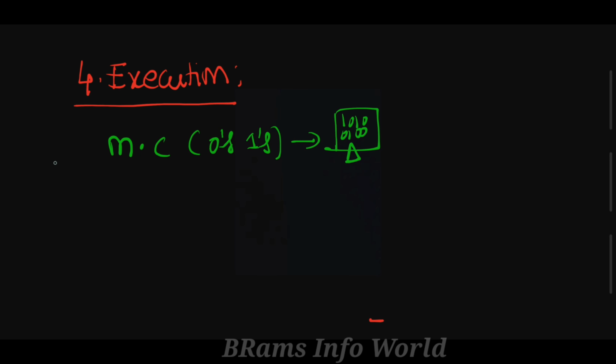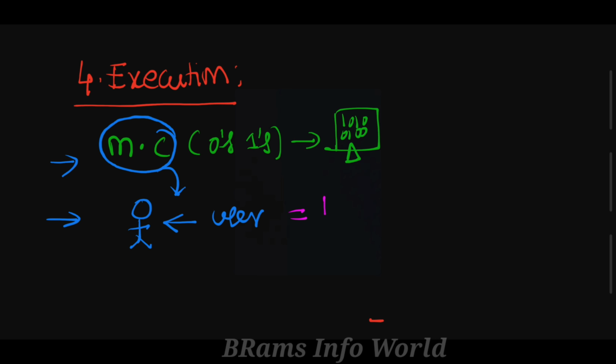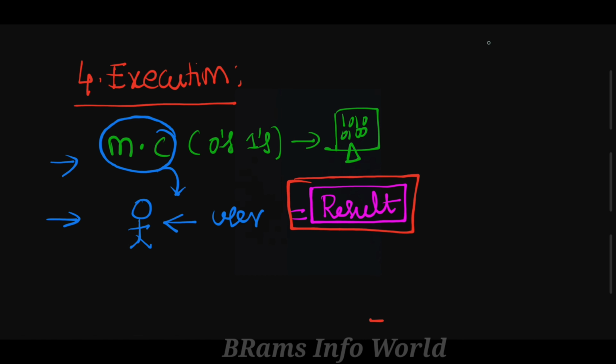After that, this machine code is converted into user format. The process of converting machine code into user format gives the result. This result is nothing but execution of the program.